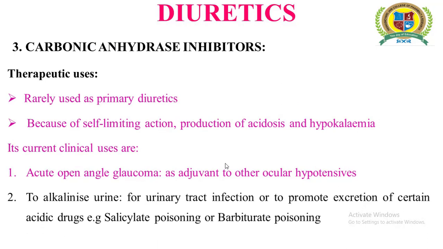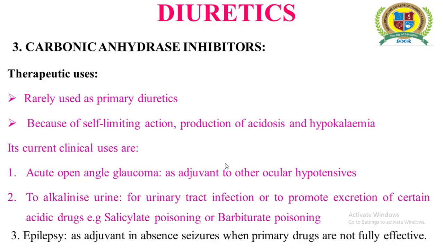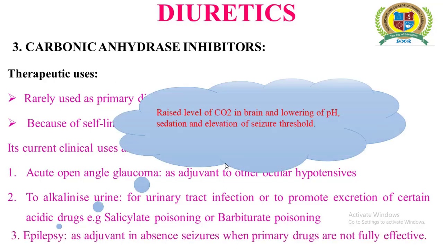As they result in alkalinization of urine, these carbonic anhydrase inhibitors can be used in acidic drug poisoning, for example salicylate poisoning and barbiturate poisoning. Acidic drug poisoning can be treated by alkalinization of urine so that it enhances the excretion of the acidic drug rather than its reabsorption. As the carbonic anhydrase inhibitors cause alkalinization of urine, they are also useful in the treatment of urinary tract infection.